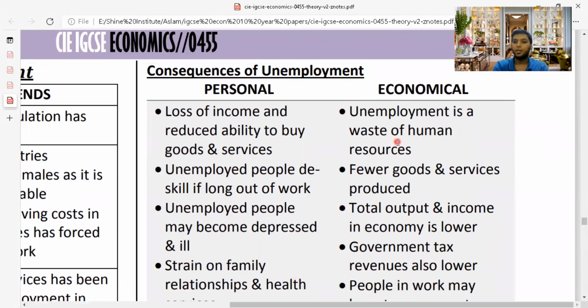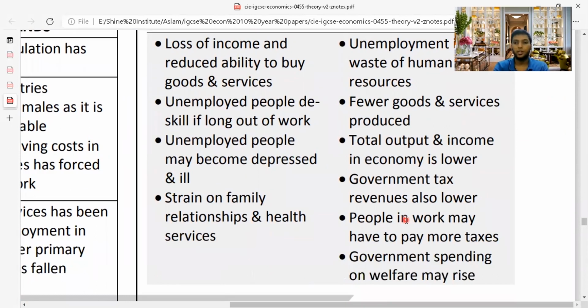Economically, unemployment is a waste of human resources. The country is not using them properly, so GDP will not increase, and the country will go through economic recession. Fewer goods and services are produced, which is also not good because a lot of resources are needed in the country. Total output and income in the economy is lower, so that will make your country less competitive when compared to others. Government tax revenue is also lower because people are not having jobs, so they will pay less tax.